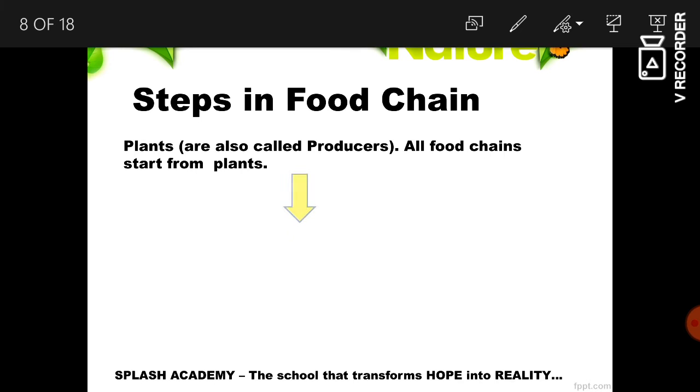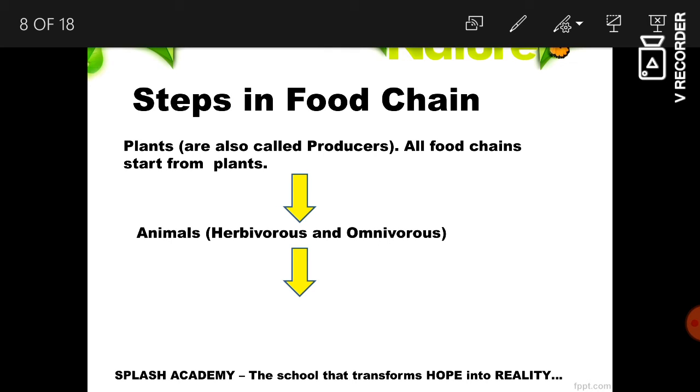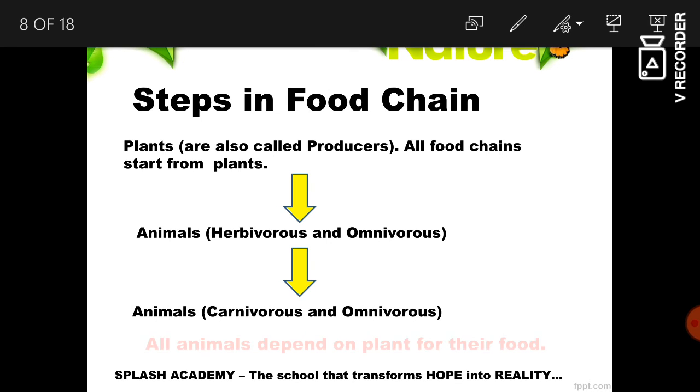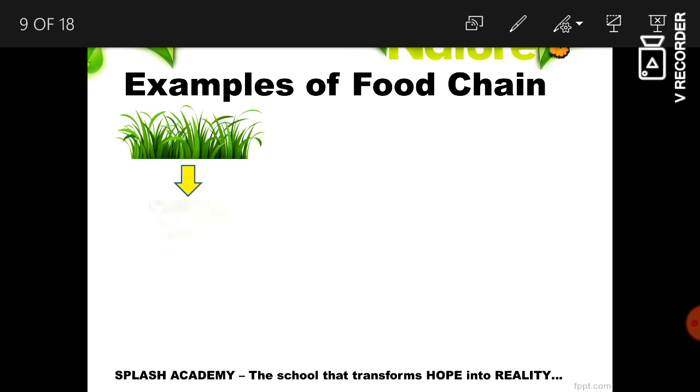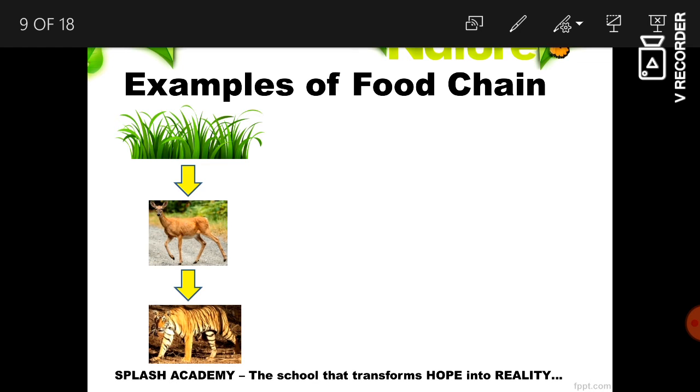Plants are known as producers, as all food chains start from plants. Herbivorous and omnivorous animals eat plants. Again, some animals like carnivorous and omnivorous eat other animals. So all animals depend on plants for their food. So this is grass. It is a producer. Deer eat grass. And then tiger eats the deer. It is a food chain.